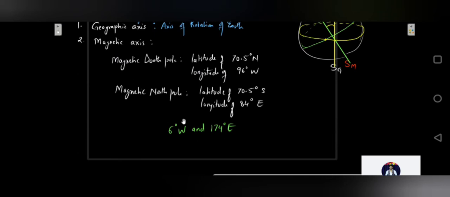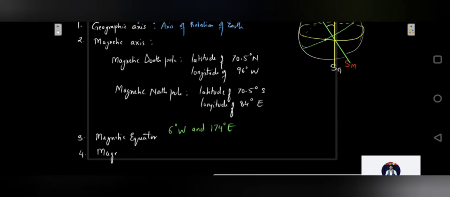Next is the magnetic equator. As I told you, it is a great circle on the Earth perpendicular to the magnetic axis. I'll just specify the name over here, that is magnetic equator. Next we have something very important, that is the magnetic meridian.